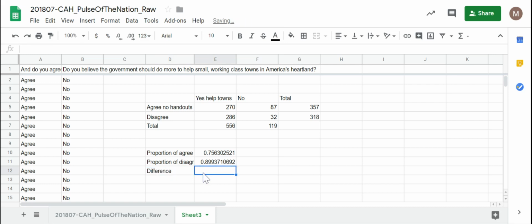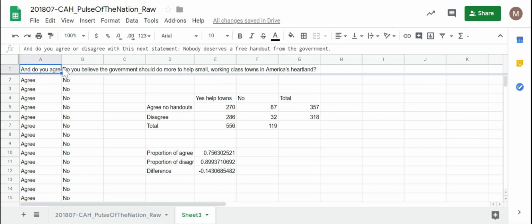Let's subtract those two. Equals E10 minus E11. So 14% more people want to help small towns among those who disagree that nobody deserves a free handout. So if you think that people do deserve a free handout, you're 14% more likely to want to give a handout to towns, which makes sense. If you think the government should help people, you want to help small towns, that all makes sense. It's a little surprising the difference isn't more than 14%.